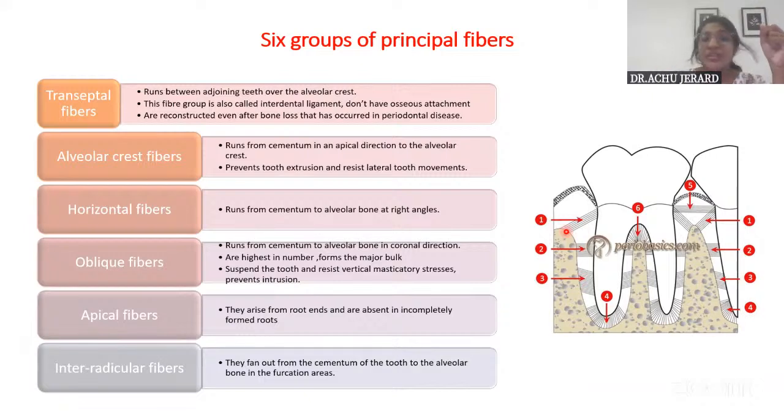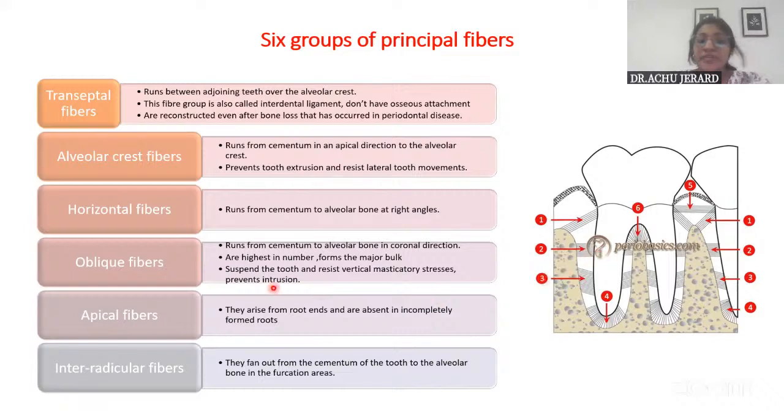That means alveolar crest fibers, I told you, they run in an apical direction from the cementum to the alveolar bone, right? So what do they do? They prevent the tooth extrusion, the opposite direction. The fibers run apically, so they prevent the extrusion force. And then horizontal fibers run laterally, at right angles between the tooth and the bone, so they prevent the lateral forces.